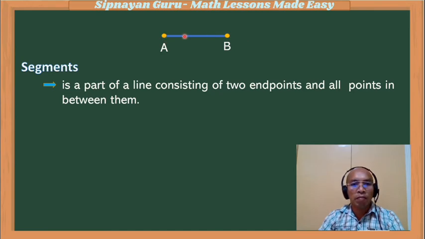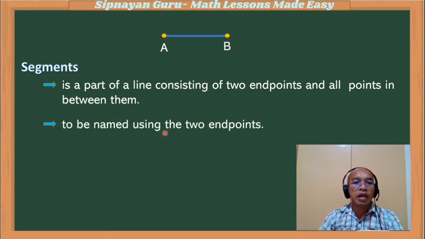So if this is two endpoints and consists of all points in between them, that will make a segment. Now the segments can be named using two endpoints. So for example, this is AB, point A and point B. So this segment can be named as segment AB. Now we will put a symbol of segment on top of these two points. Or you can interchange, it can be BA or segment BA.